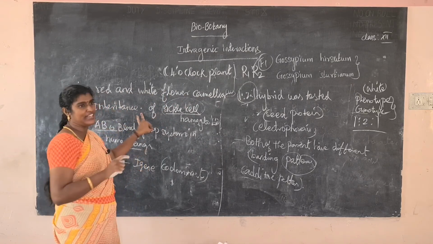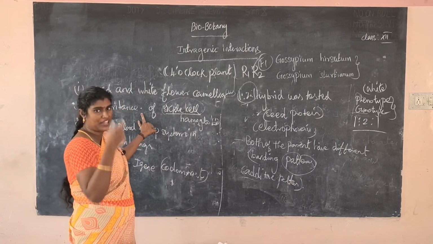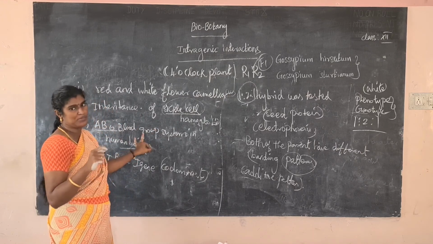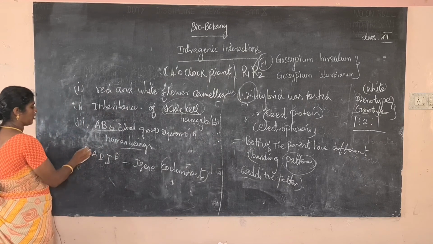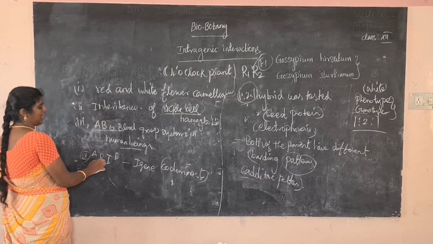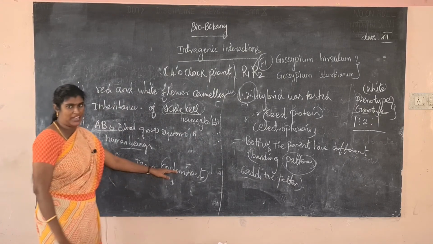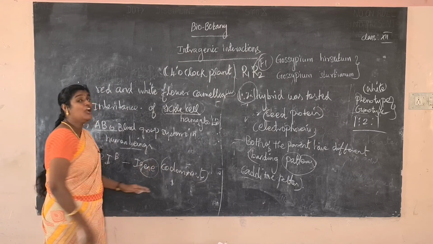So next one, inheritance of sickle cell hemoglobin, and next one, the ABO blood type system. In human beings the IA and IB, I is for immunoglobulin. Okay, the I gene is codominant in human beings.